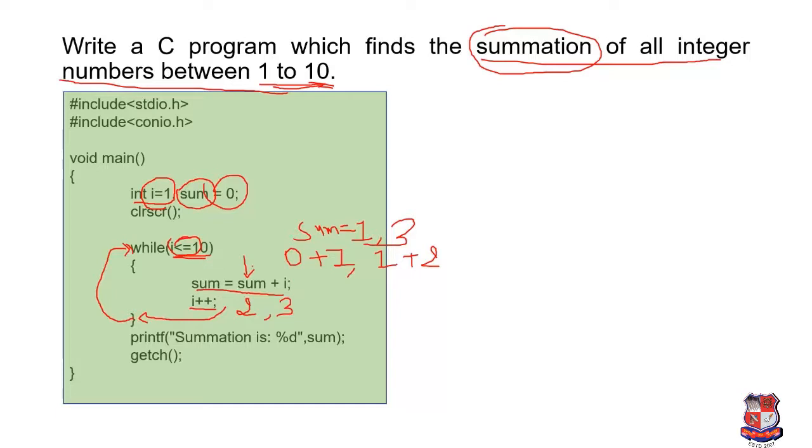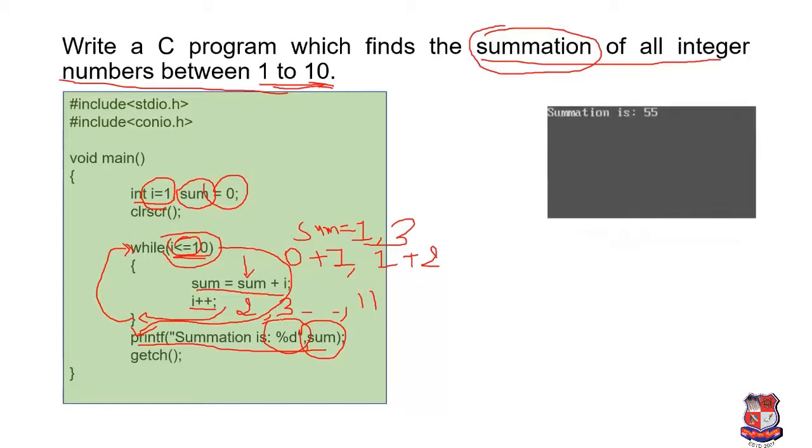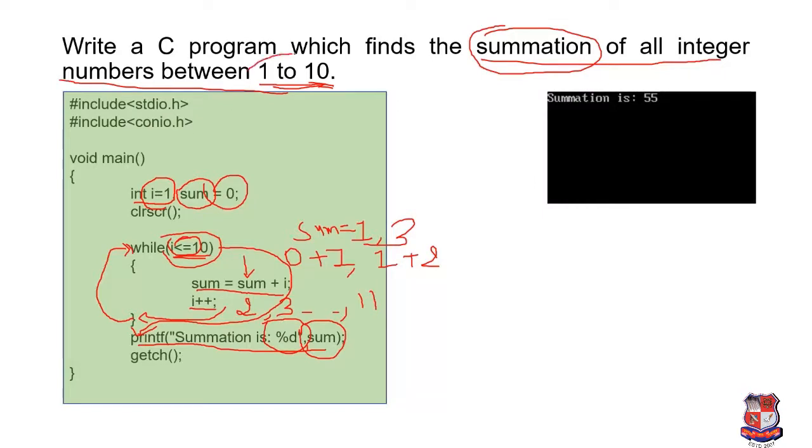The condition is true, statements are executed, and such a situation is repeated again and again till the value of I will be 11. When the value of I is 11, the condition is false and control is given directly to the next statement: printf summation is percentage d comma sum. So the value of sum will be printed over here. I executed this program, and the output for this program is 55, because the summation of numbers 1 to 10 is 55.